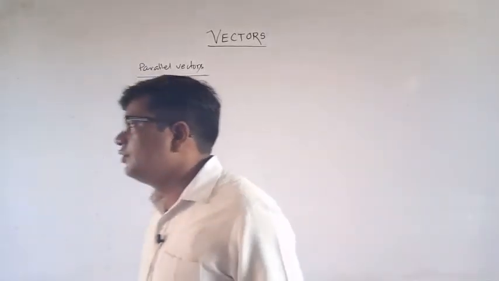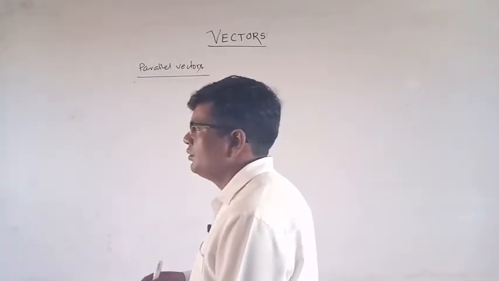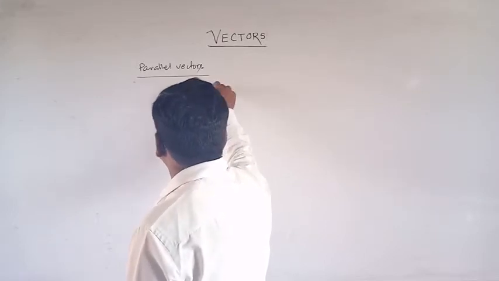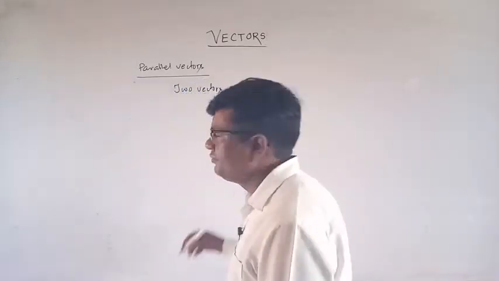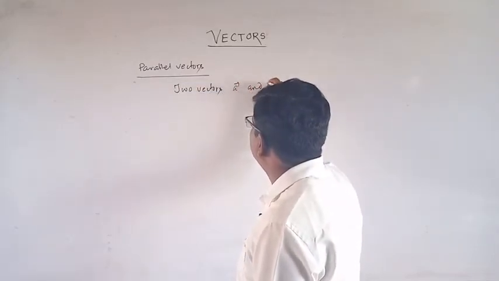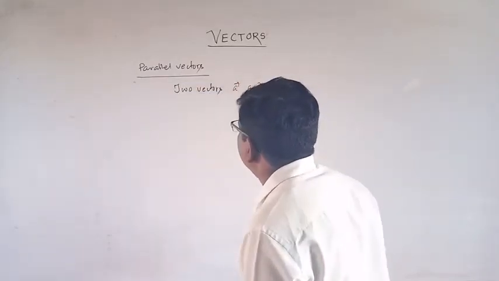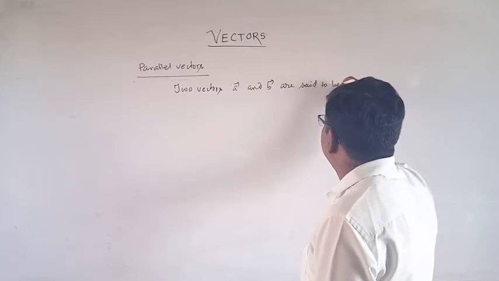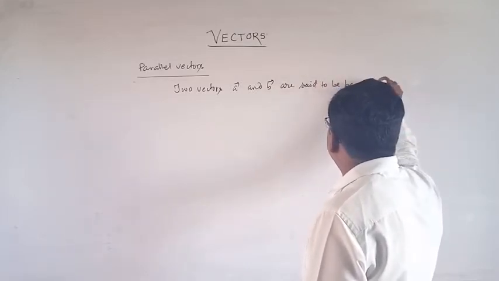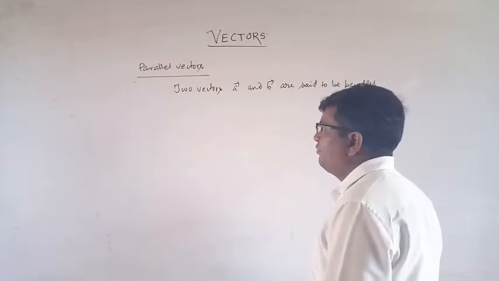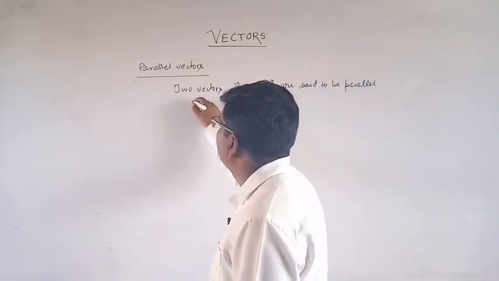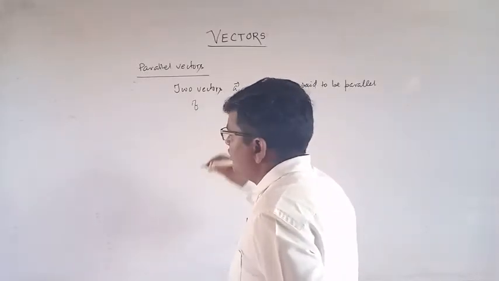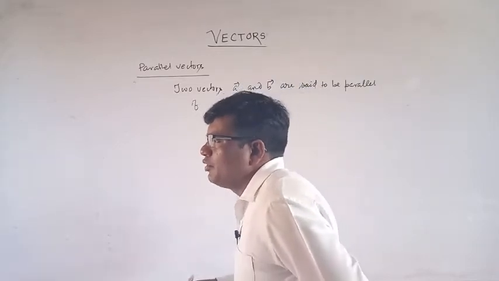Parallel vectors. Two vectors A and B are said to be parallel if one vector is expressed as a scalar multiple of another vector.